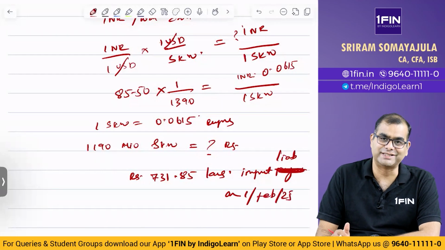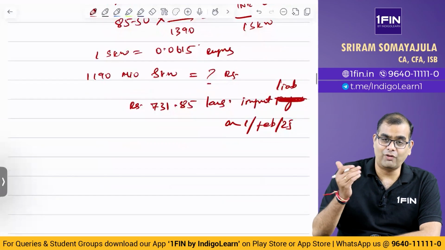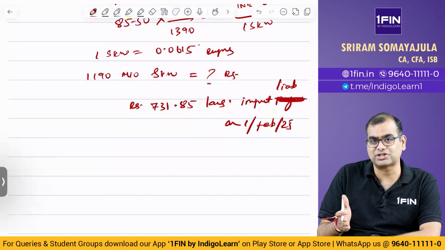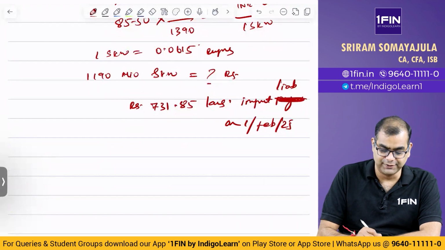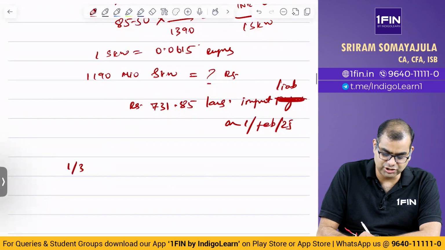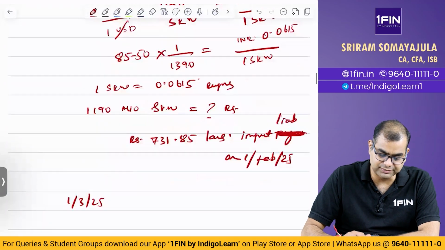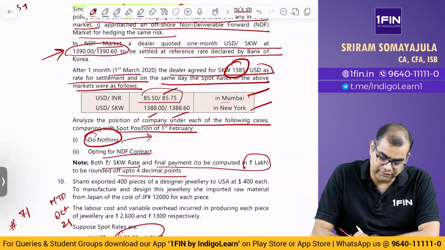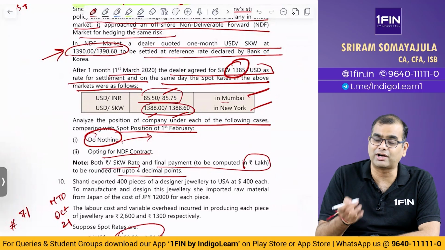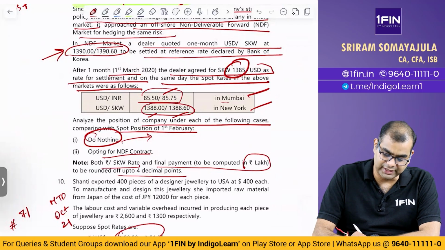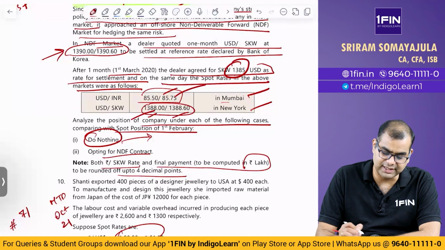Okay, one activity is done. Now, what have they asked? If you don't take any action, what is the gain or loss on this? So, on 1st March 25, what are the exchange rates? 85.50 and 85.75 and 1388 and 1388.60. What are the relevant rates? You will have to buy again at 85.75 and sell at 1388.